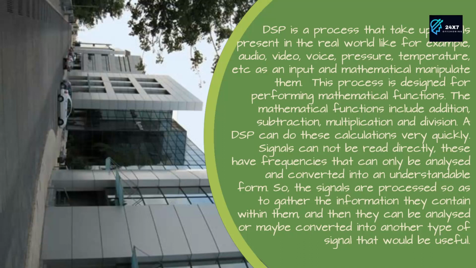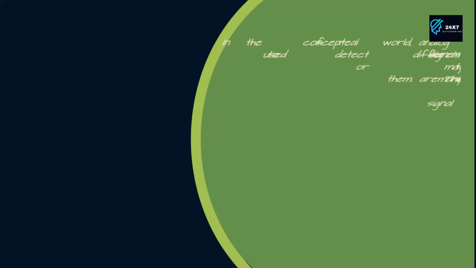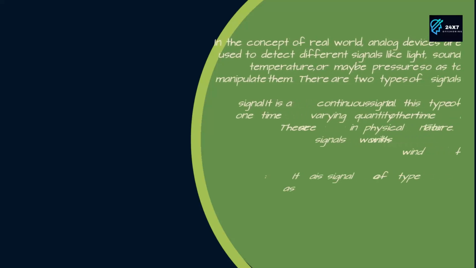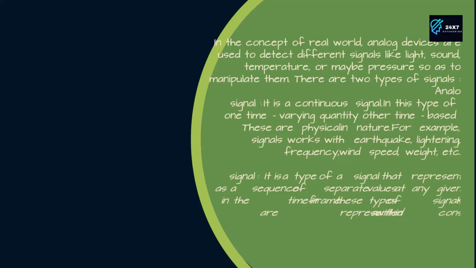A DSP can do these calculations very quickly. Signals cannot be read directly, these have frequencies that can only be analyzed and converted into an understandable form. So, the signals are processed so as to gather the information they contain within them, and then they can be analyzed or maybe converted into another type of signal that would be useful. In the real world, analog devices are used to detect different signals like light, sound, temperature, or maybe pressure so as to manipulate them.